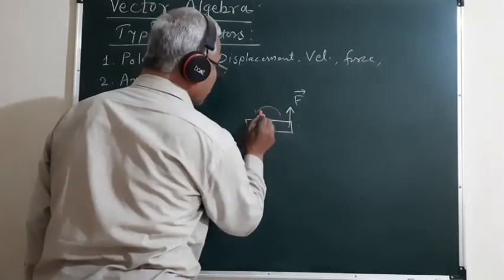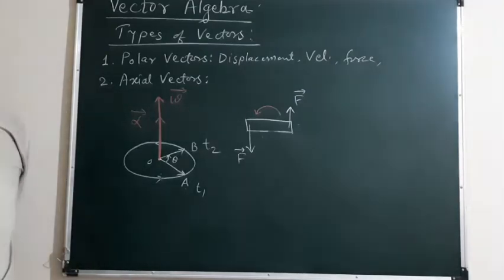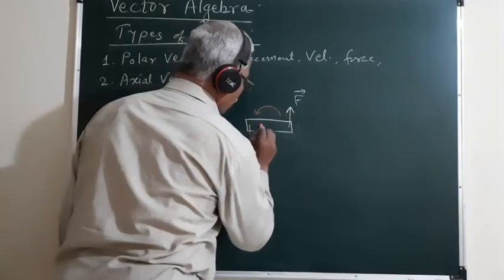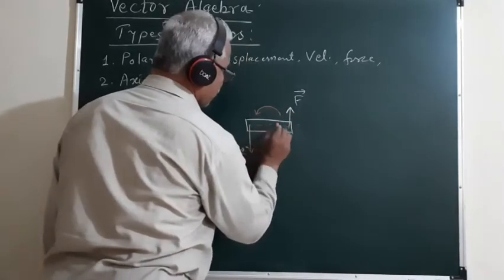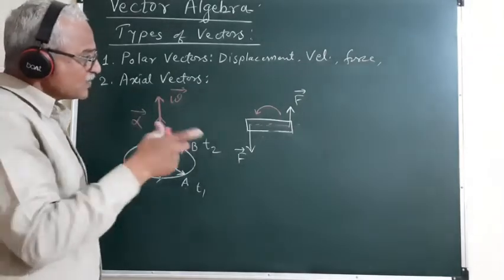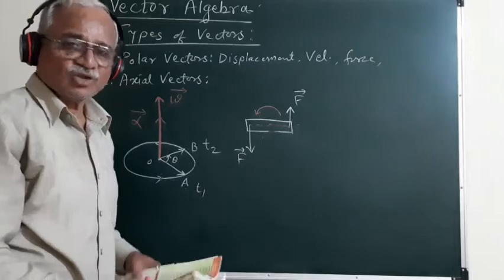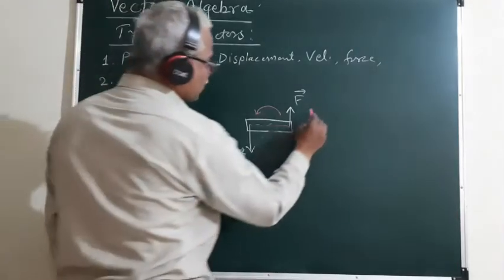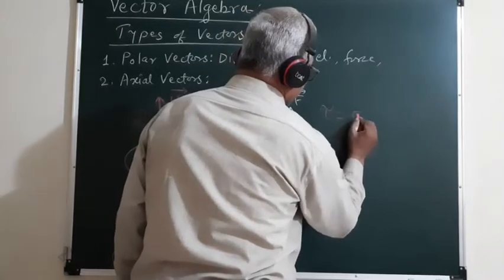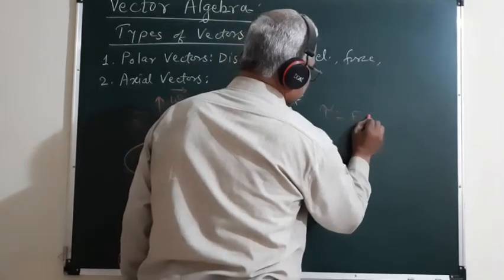And this is called the torque. The result of two equal and opposite forces will produce the rotational effect in the body, and this is called the torque.